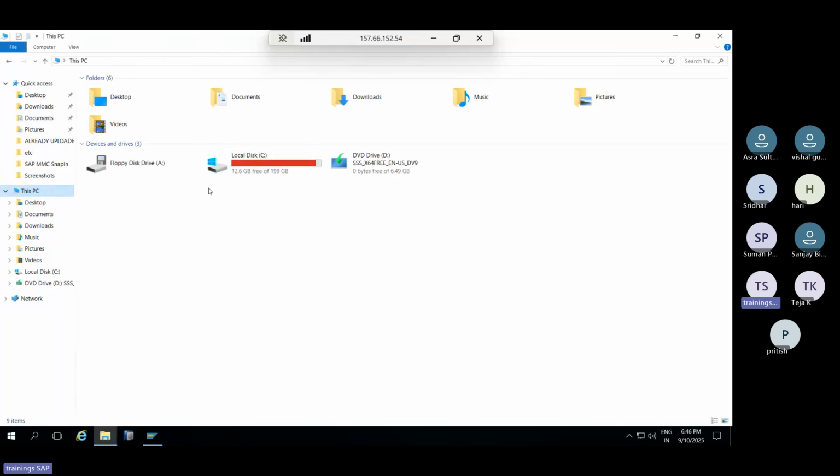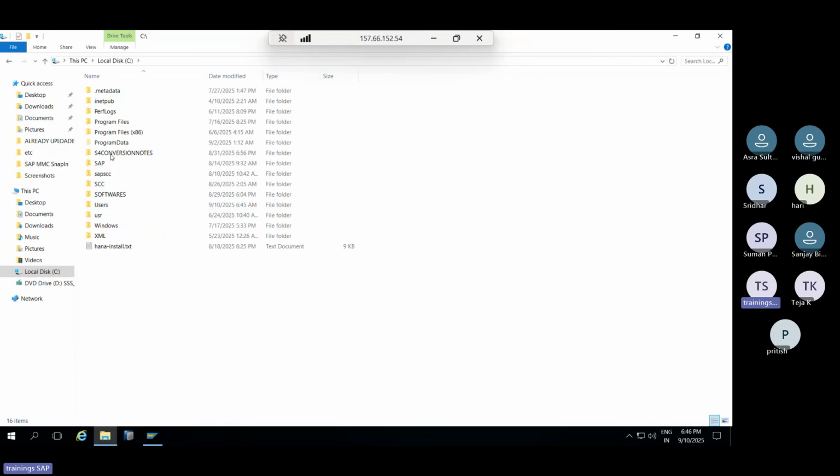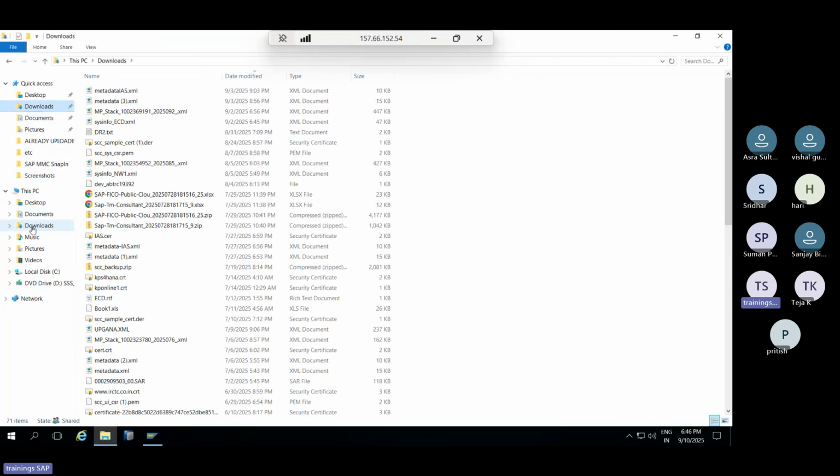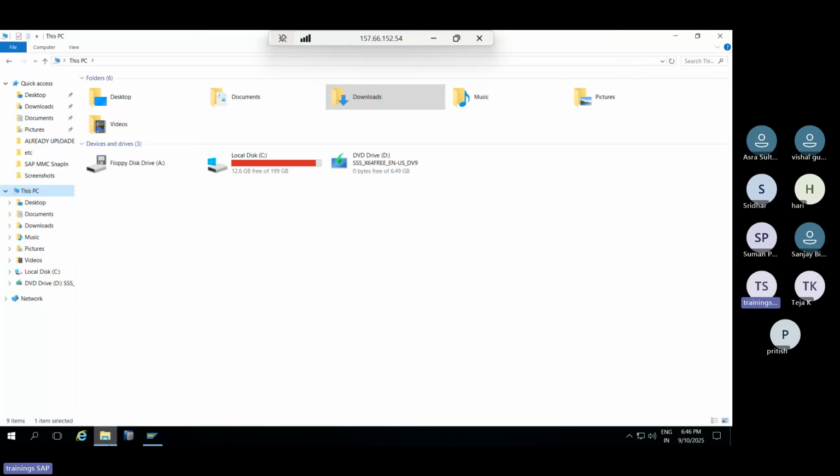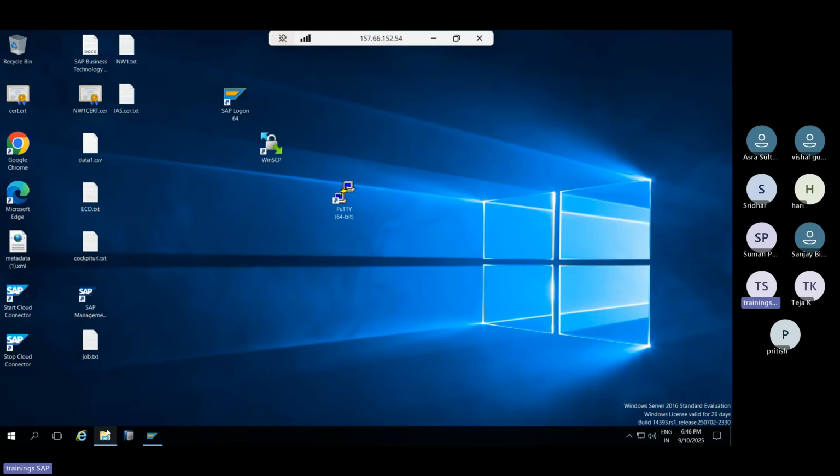Simply, we can do the operations and all kinds of work here. But what about Linux? Linux is not GUI based. It's a command prompt based Linux, for which you need to use PuTTY, an open source tool that you need to install. It's already there on the remote servers. So then you can just open PuTTY.